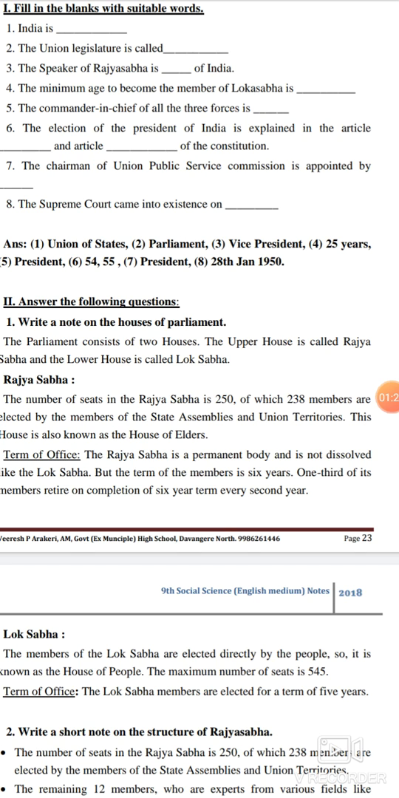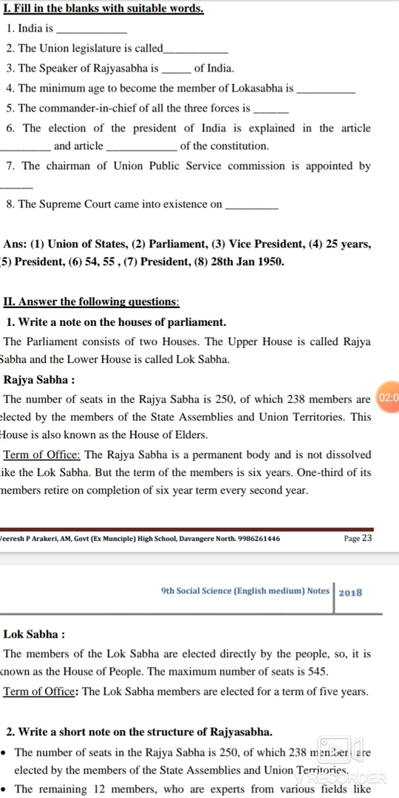Term of the office. The Rajya Sabha is a permanent body and it is not dissolved like the Lok Sabha, but the term of the members is 6 years, and one third of its members retire on completion of their 6 year term every second year. The members of the Lok Sabha are elected directly by the people, so it is known as the House of the People. The maximum number of seats is 545. The Lok Sabha members are elected for a term of 5 years.